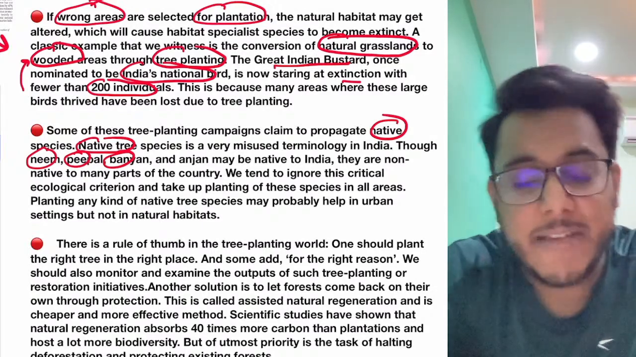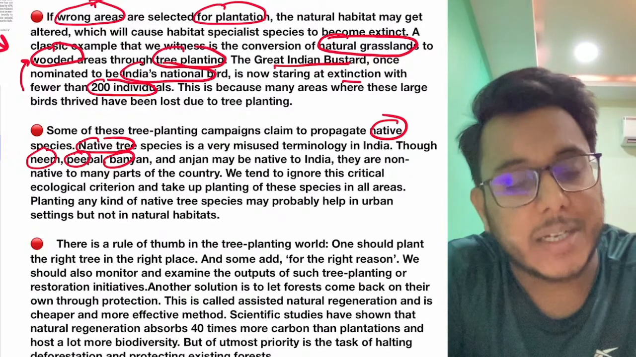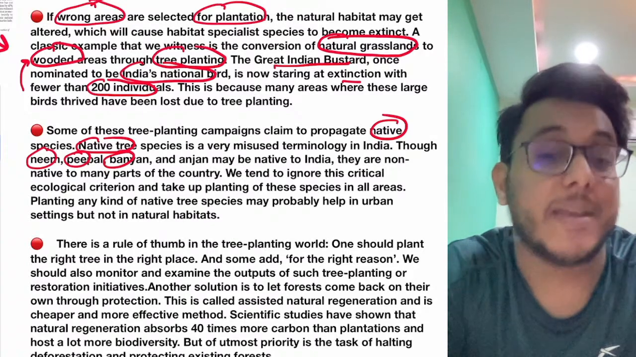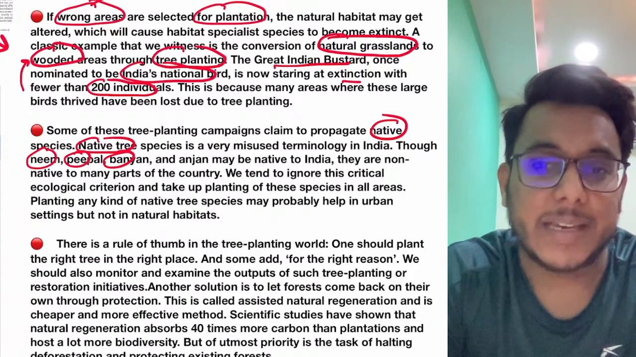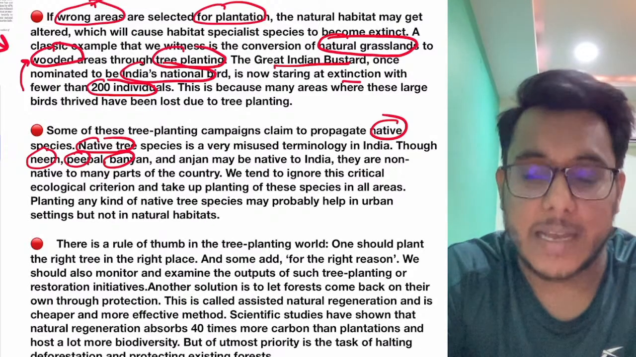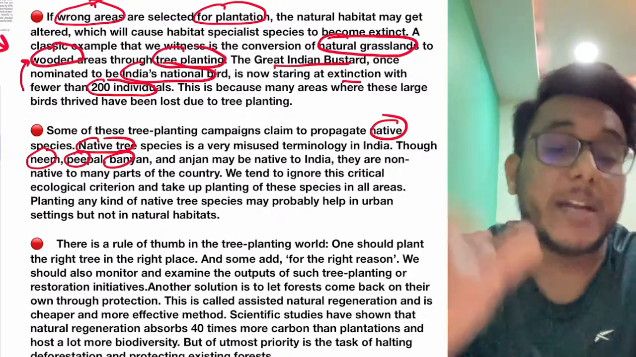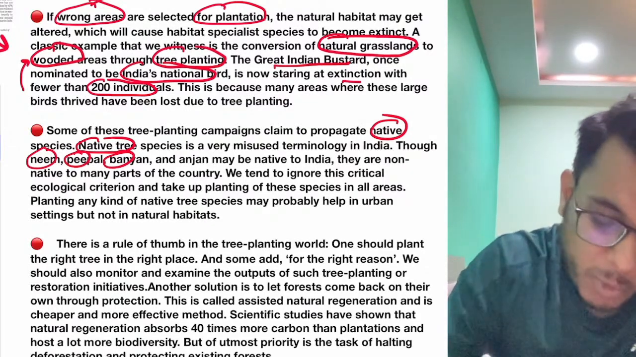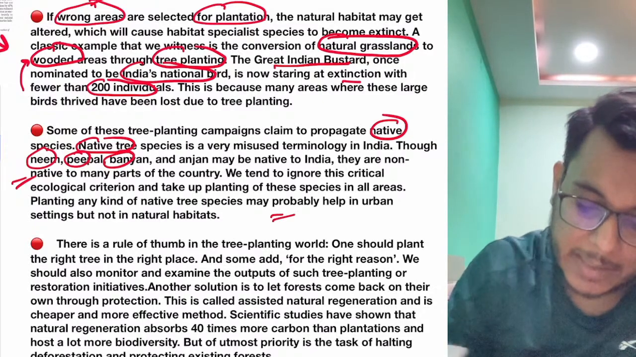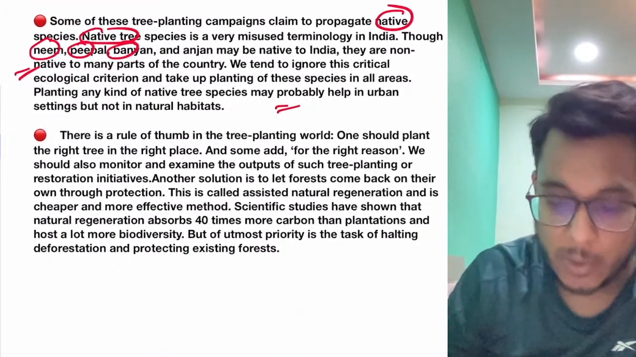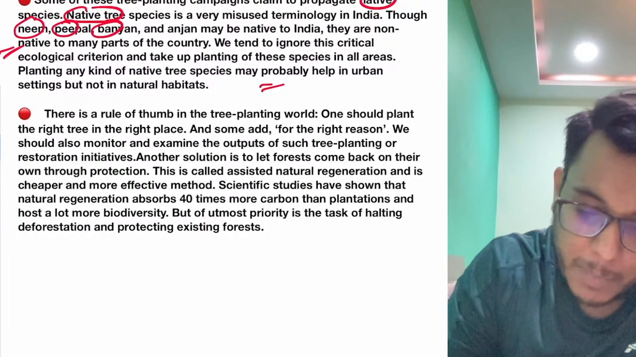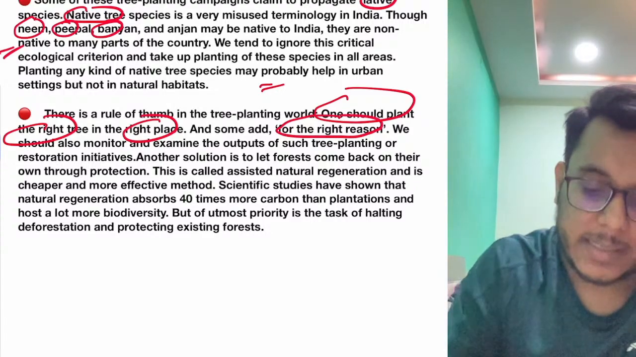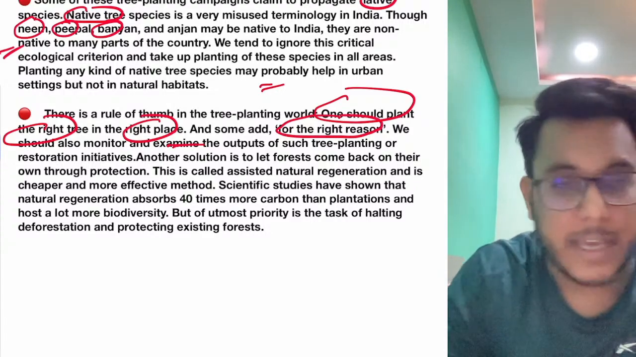But if they are native to a particular region, it doesn't mean that they will be native to another region. In another region, it could be a forest, it could be a foreign species. For example, the neem is a native tree, let's say, in North India. It might not naturally be a native tree in some other forest where another kind of trees are grown. So we need to understand this also. Is it clear? Now, guys, there is one thumb rule: one should plant the right tree in the right place as well as for the right reason. If we don't monitor this, there will be a problem.